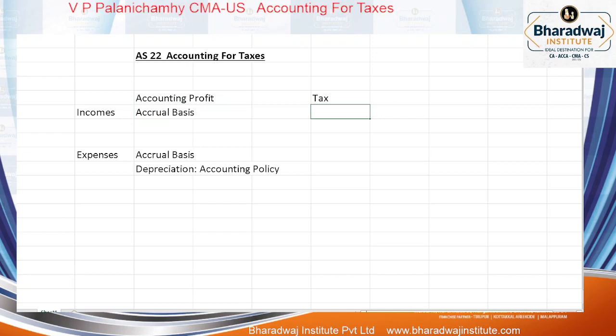In certain cases, income is taxable on accrual or cash, whichever is earlier. For example, you get some advance rent. Is it taxable? Taxable. Advance rent is taxable. For arrears of rent, if the tenant is there but rent is not paid, now you can claim some deductions. But with respect to accounts, we are going to recognize only on accrual basis. But tax is not so.